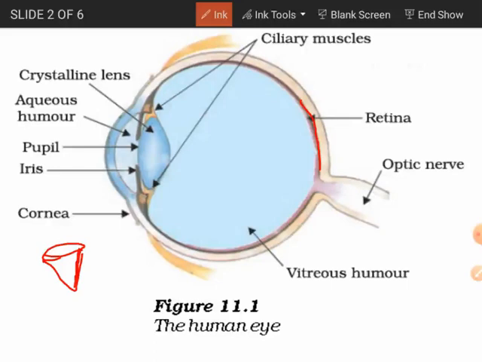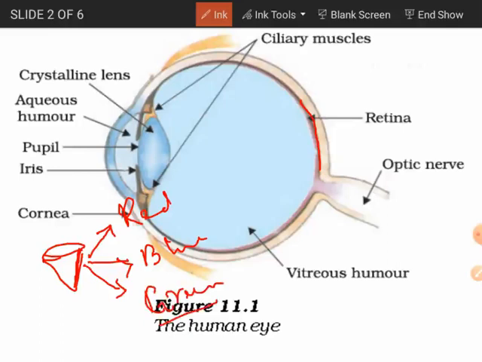In our human eye there are three different types of cone cells, responsible for the three primary colors. The first is red, the second is blue, and the third is green. Got it? So these three different types of cone cells are present in the retina.